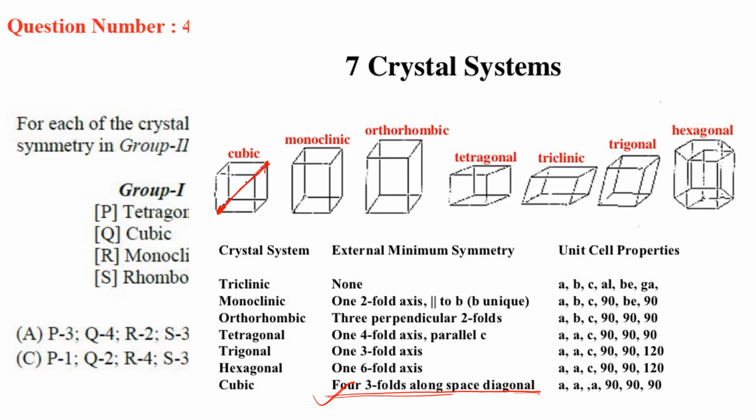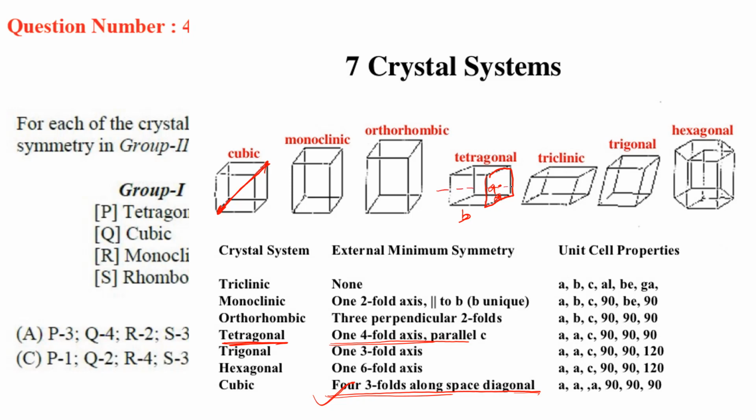Then next is tetragonal. Tetragonal has one 4-fold axis. In the case of tetragonal, one length is greater than the other. Suppose these two are equal, A, and this is B, which is not equal. So A will behave like a square, right?